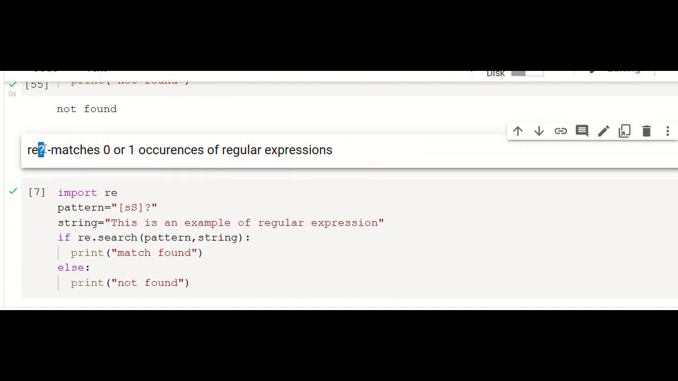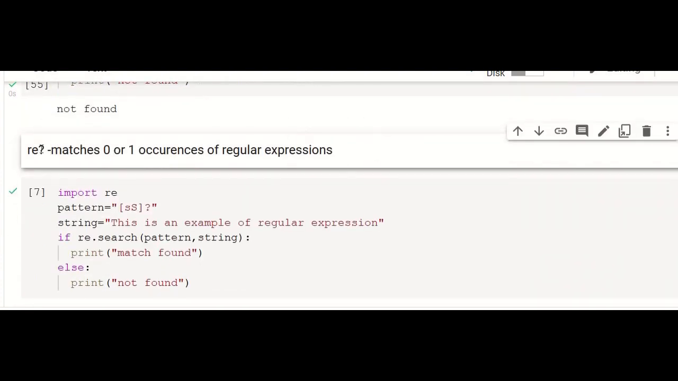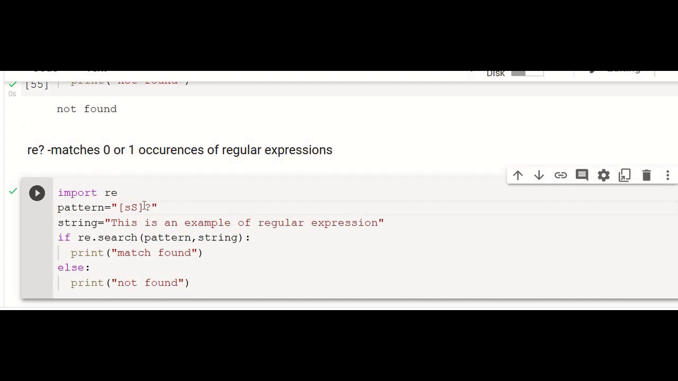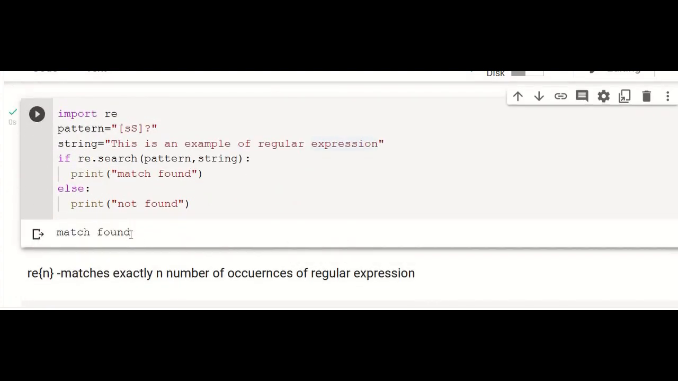And we have another meta character, the question mark. Question mark means that it matches 0 or 1 occurrence of the given expression. So star means 0 or more occurrences, plus means 1 or more occurrences, and question mark means 0 or 1 occurrence, not more than that. Small s and capital S can be repeated 0 or 1 times and not more than that. This is an example of regular expression. So now this pattern is matched, and if you run, you will have the match found.